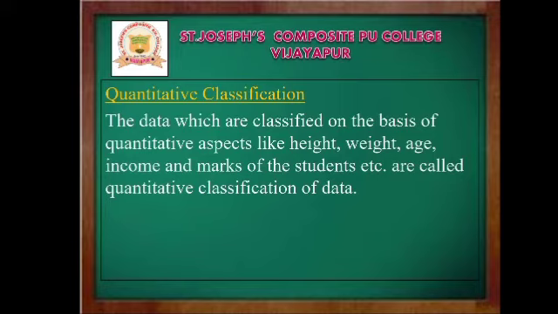And the third one, qualitative classification of data. Here the classification of data is based upon qualitative aspects, meaning attributes like gender, marital status, etc. And the fourth one, quantitative classification of data. Here the data is classified on the basis of quantitative aspects like height, weight, marks of the students, income, etc. So these are all the types of classification of data.